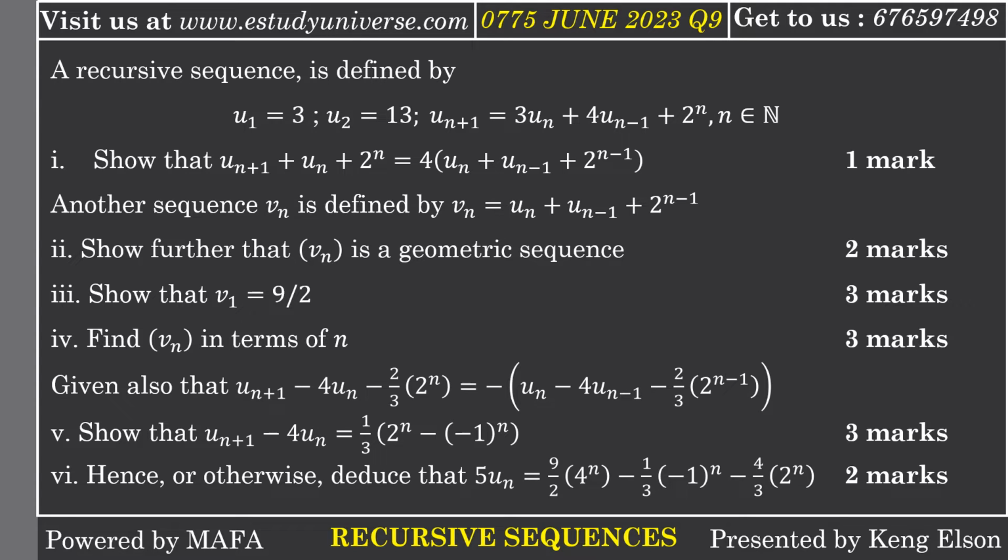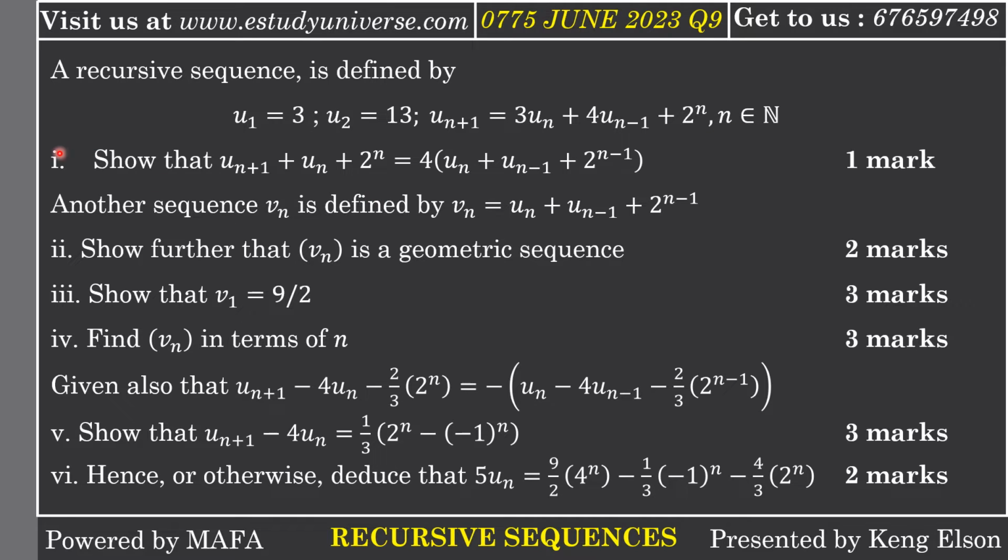So I'm going to go properly into the question itself. The question reads: a recursive sequence is defined by u1 = 3, u2 = 13, u(n+1) = 3u(n) + 4u(n-1) + 2^n, and n is in the set of natural numbers.